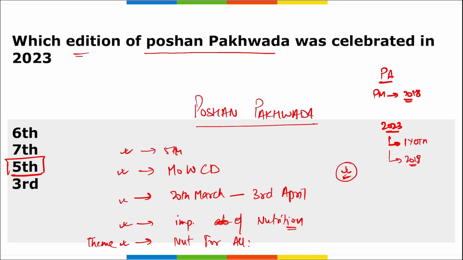Alright, and basically remember, as a part of this International Year of the Millets 2023, Poshan Pakwada will also popularize Shri Anna. Shri Anna is basically a type of millet only. Alright, and to popularize this Shri Anna millet in the global market, this was also part of it. Correct. So this is everything you need to know regarding Poshan Pakwada.